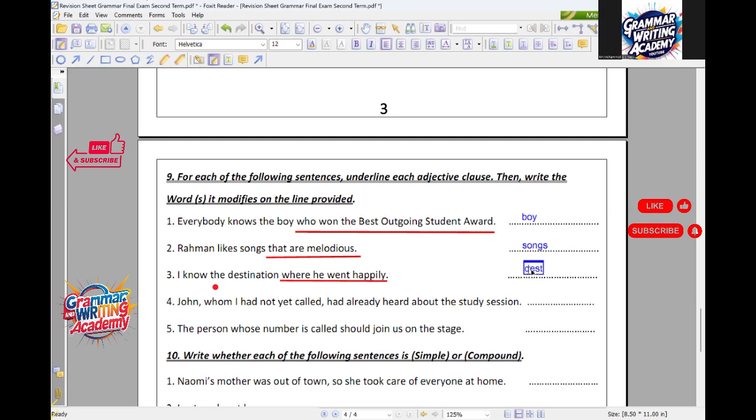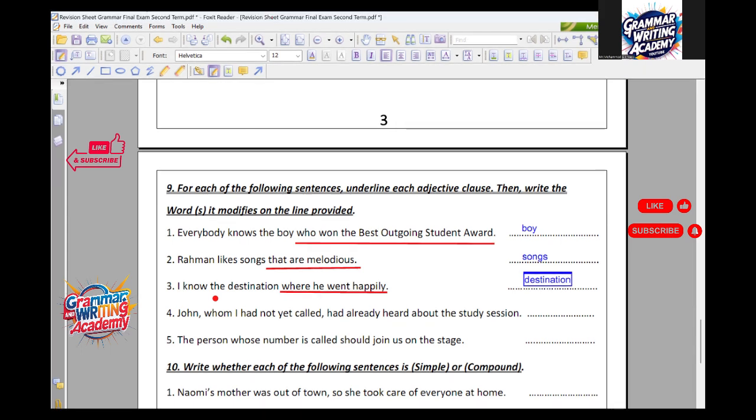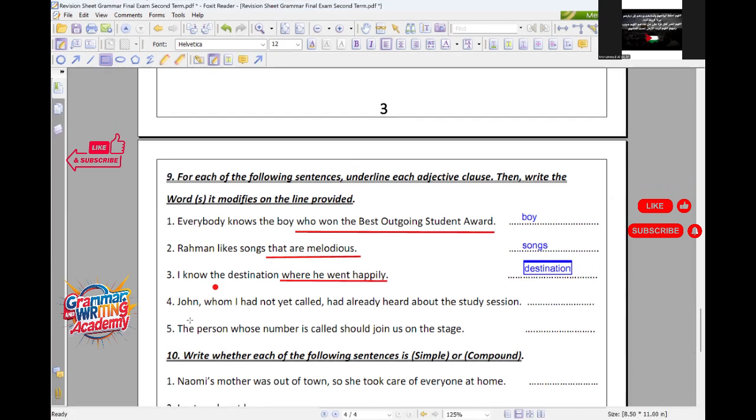Muhammad Sheikh. Muhammad, are you there? Hello, dear. Number 4. John, whom I had not yet called, had already heard about the study session.